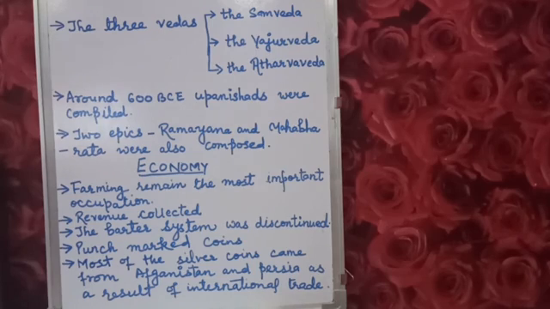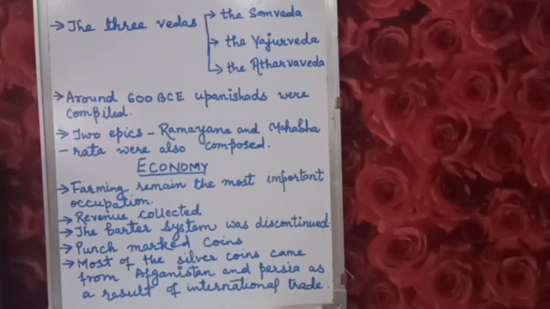Apart from agriculture, many crafts like weaving, leatherwork, pottery, jewelry, designing and carpentry developed. Clear? Means the economy system of the later Vedic period became a little bit complicated, but it was at the growing stage.